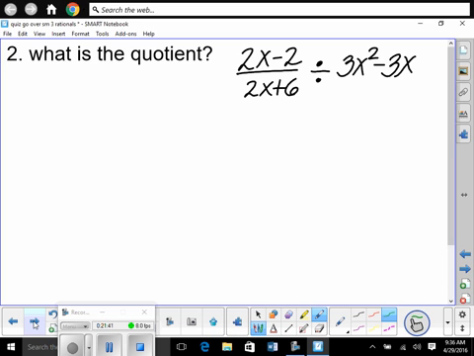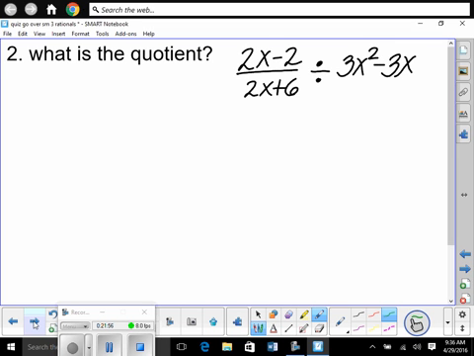It says, what is the quotient? You will see one like this in a week and a half, people. It says, what is the quotient? Doesn't quotient just mean division? So we have this picture. We have x minus 2x minus 2 divided by 2x plus 6 divided by this.